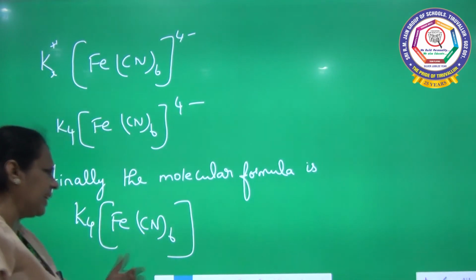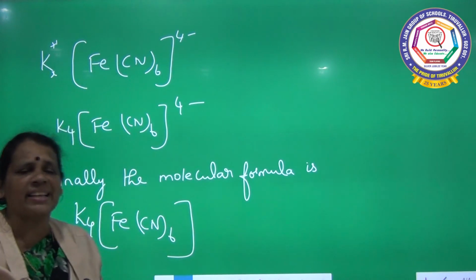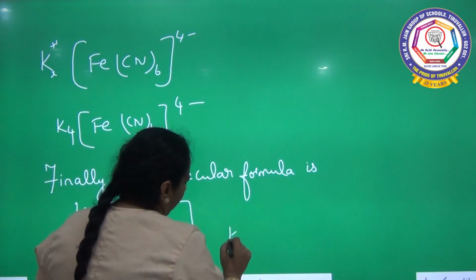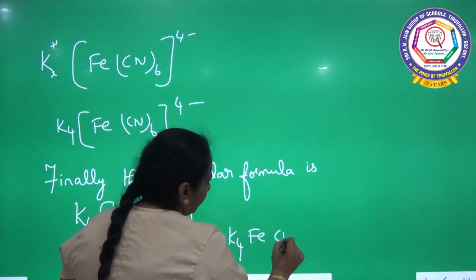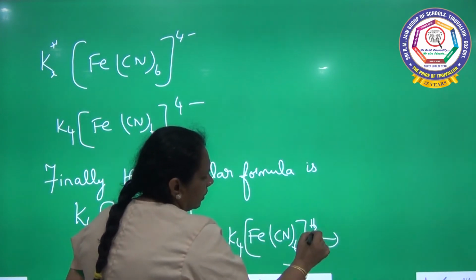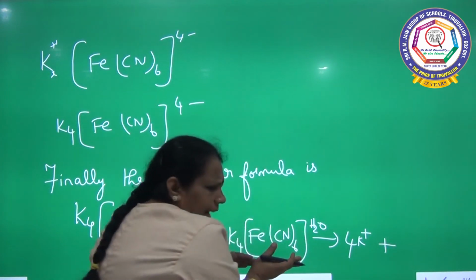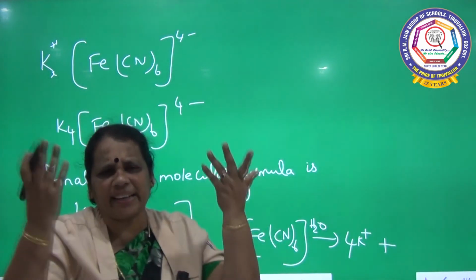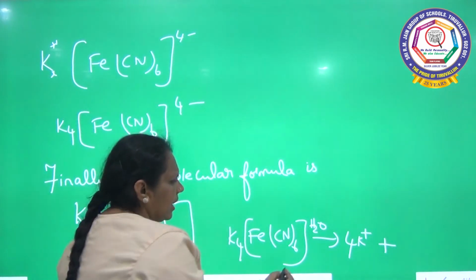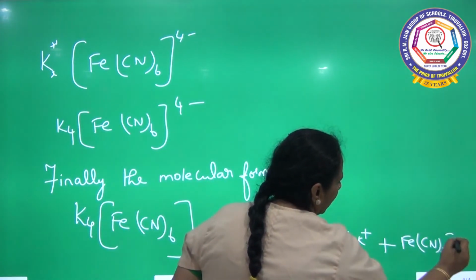So K4 will be dissociated as 4K plus. Already I told you, the species inside the square bracket cannot be separated individually, so you have to write the species as it is with the 4 negative charges: [Fe(CN)6] 4 minus.